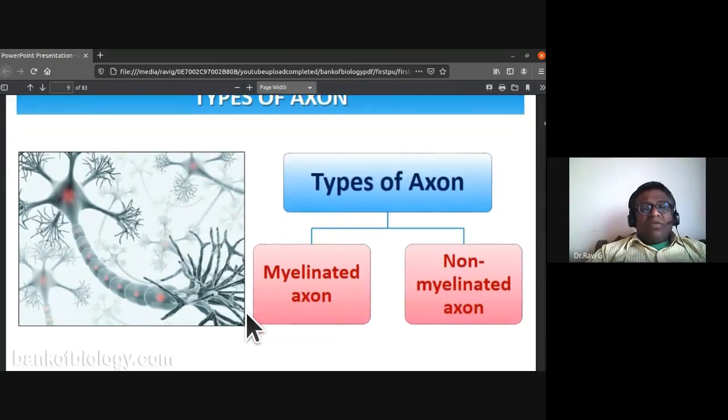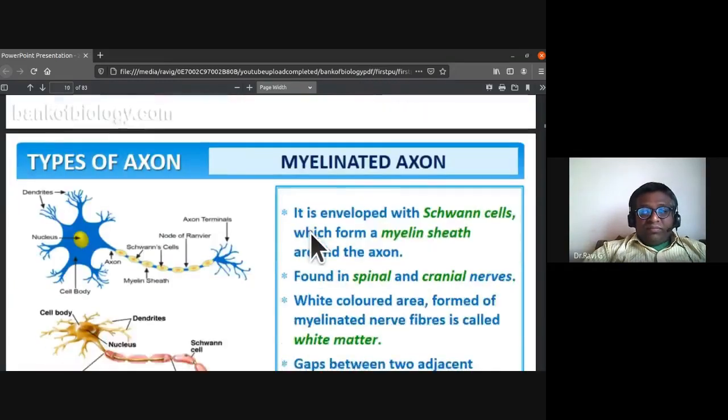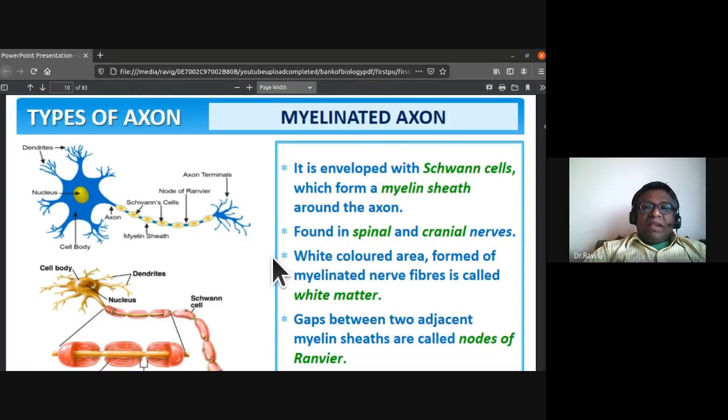The axons are of two types: the myelinated axon and the non-myelinated axon. The myelinated axon is enveloped with Schwann cells, which form a myelin sheath around the axon.